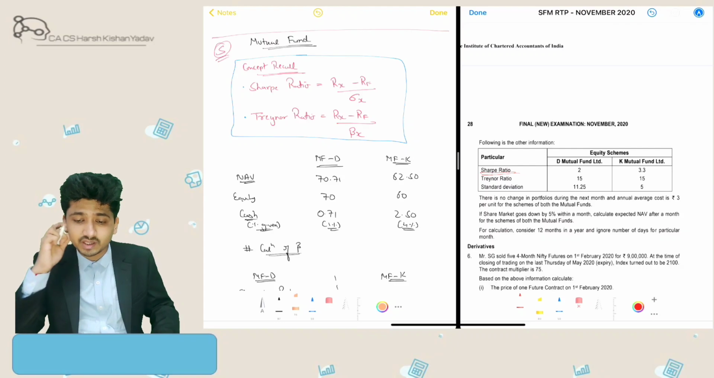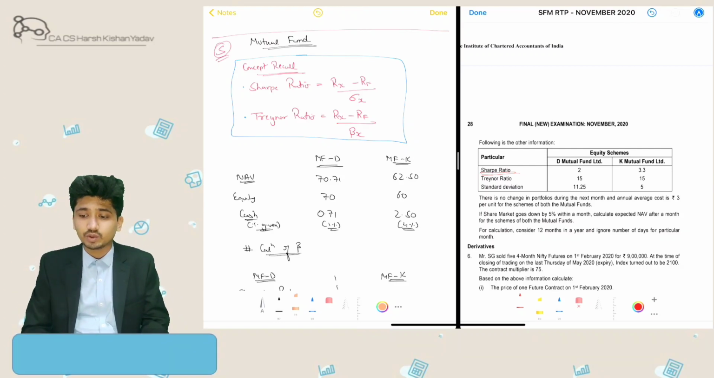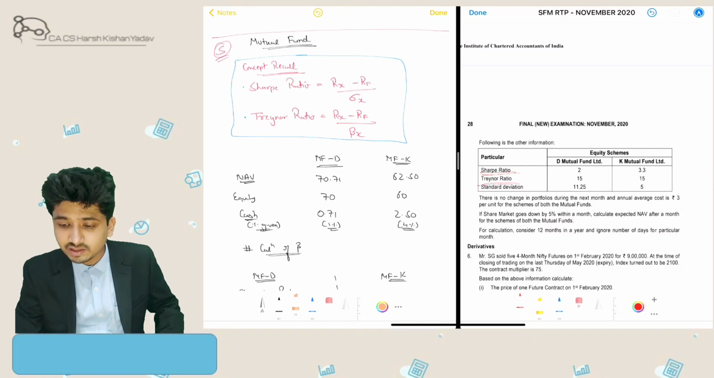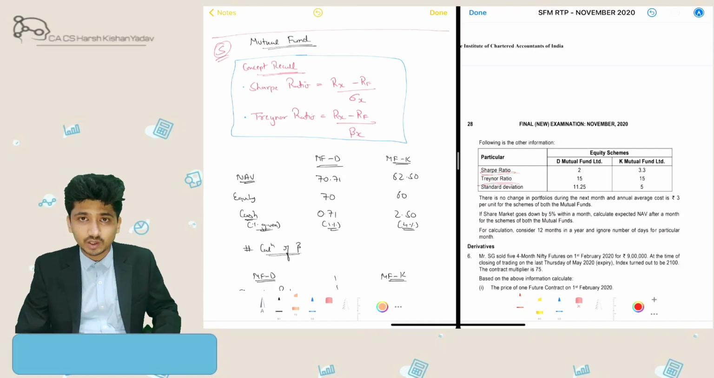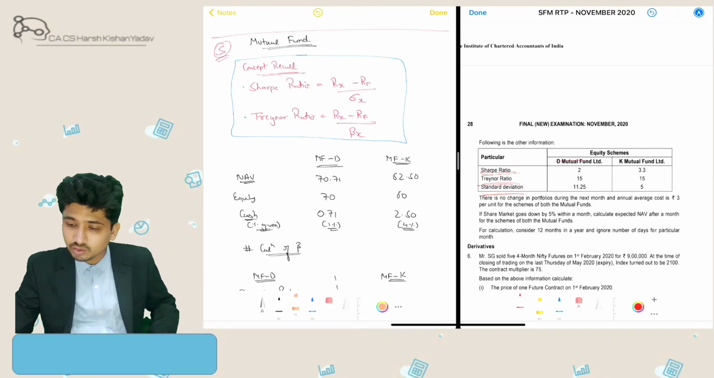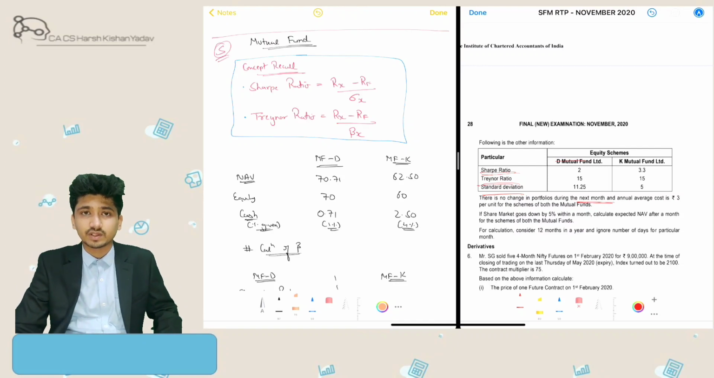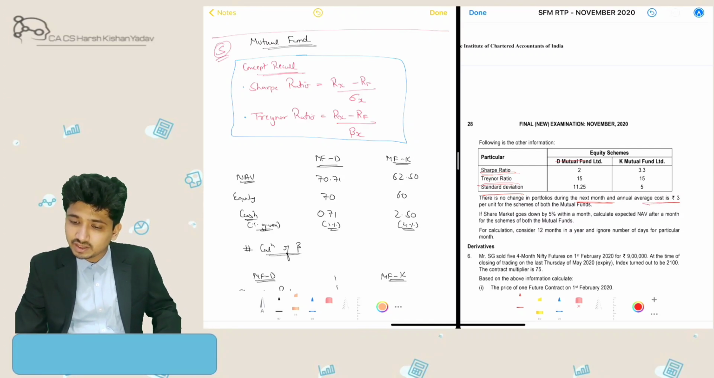Following information is also given for them. Sharpe ratio is the premium the security is giving over standard deviation, and Treynor's ratio is the premium the security is giving over beta of the securities. Standard deviation is also given for the individual securities. There is no change in the portfolio during the next month, meaning the securities in each portfolio are the same. Then average cost is 3 per unit for the scheme for both mutual funds.